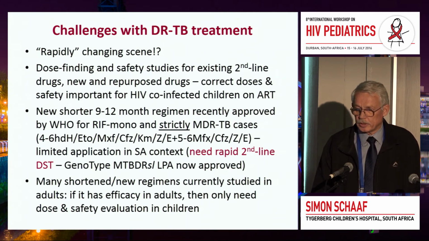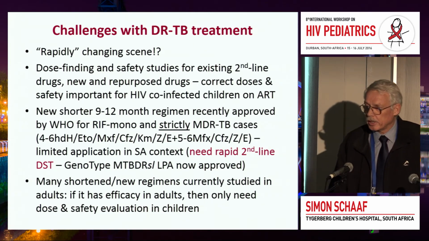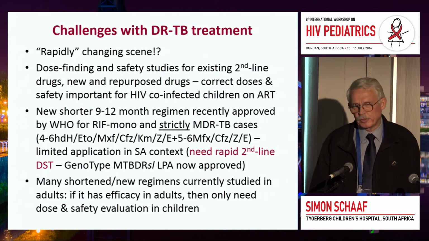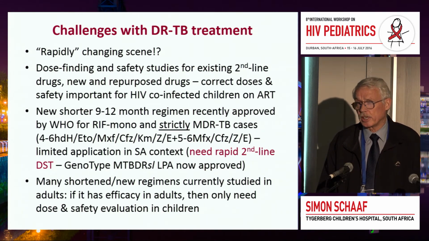And recently, the WHO has also recommended a 9 to 12 months regimen, and I specifically say 9 to 12 because everyone is referring to either the Bangladesh regimen or the 9-month regimen. It's not the 9-month regimen, it's 9 to 12 months. And this is specifically for patients with RIF monoresistant and MDR-TB, strictly MDR. That means only resistance to INH and rifampicin, not to any of the other drugs in the regimen.